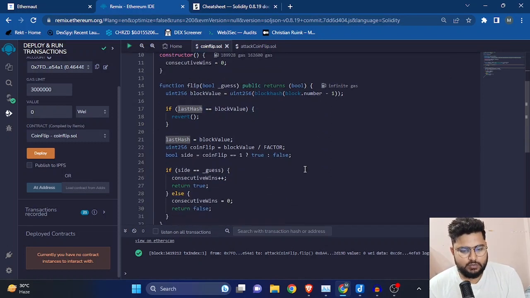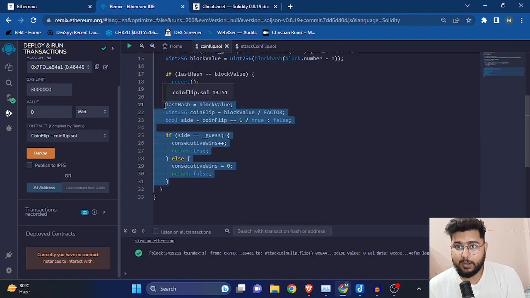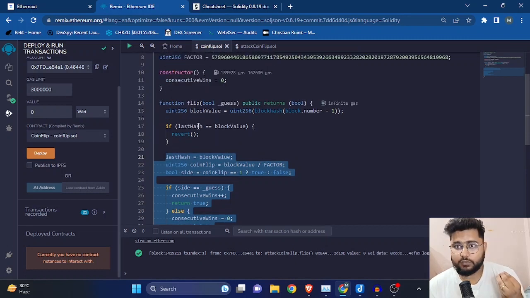If they are about to produce a random flip of a coin and you don't know it, how do you find out? You just implement the same logic with the same global variables and the same contract address. You'll definitely get what they are going to produce, either tails or heads, right?